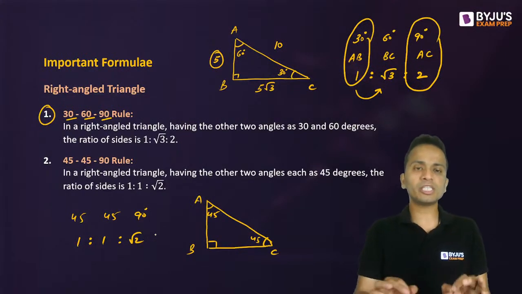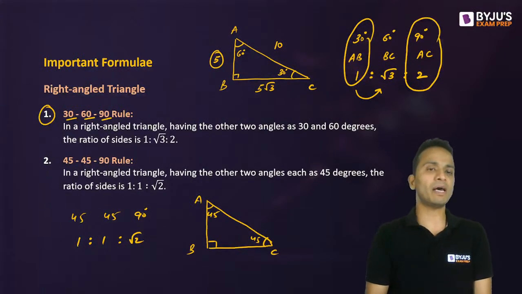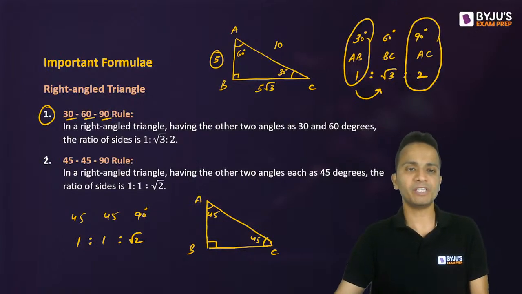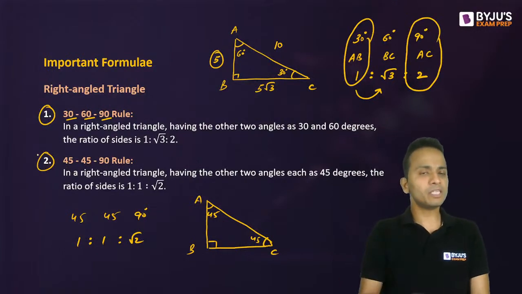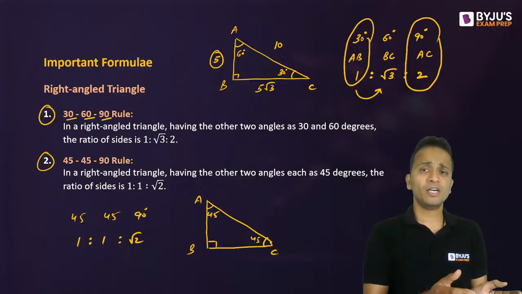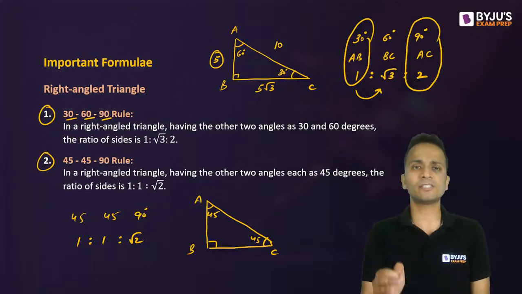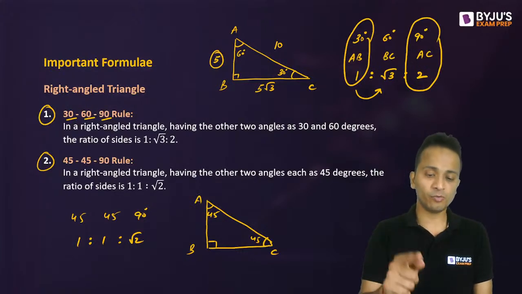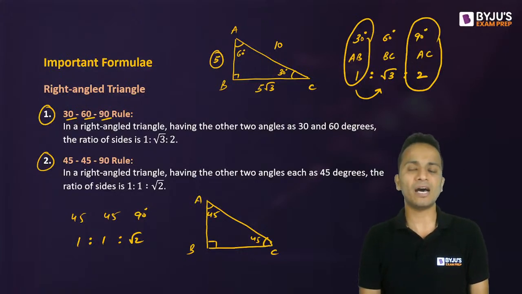So you can use this relation exactly in the similar manner the way I have explained the previous case. Just remember this rule and it will guarantee you to save 20, 25, 30 seconds in any of the questions in which these two types of triangles are used.